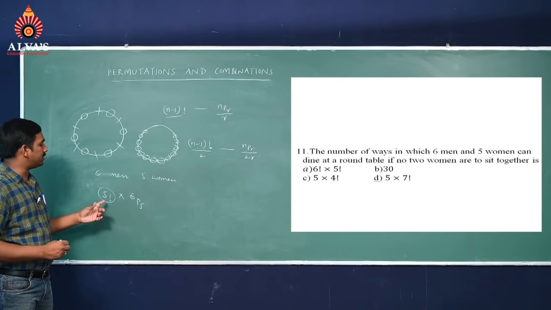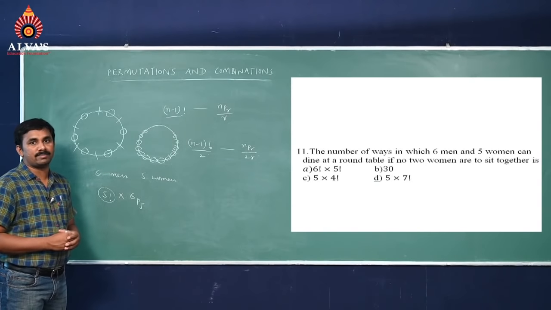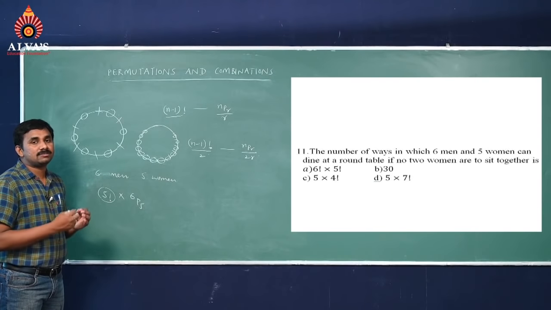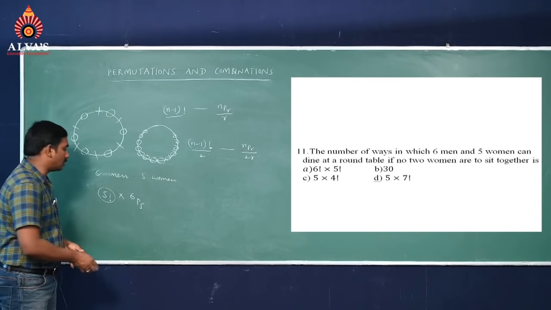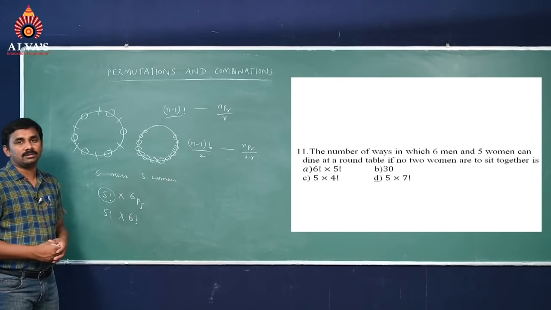So in circular permutations first we arrange men, next women we take in linear permutations. So 5 factorial into 6P5, and 6P5 is nothing but 6 factorial. So 5 factorial into 6 factorial is the answer.